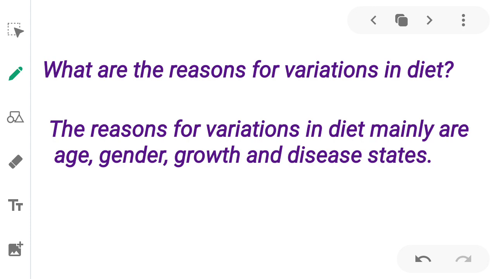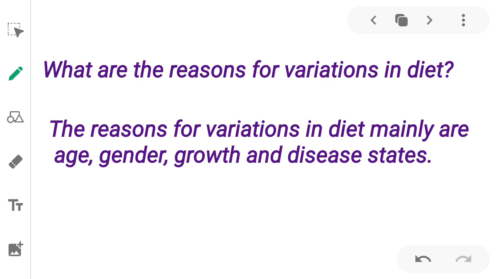Why? Because gents, males, eat more than females. So there is variation in diet in males and females. Now growth. If a child, a baby, a toddler, meaning a very small child who crawls, a toddler feeds on the milk of his mother. And a 2-3-year-old child can eat roti sabzi as well. So growth also makes a difference, so the diet differs.